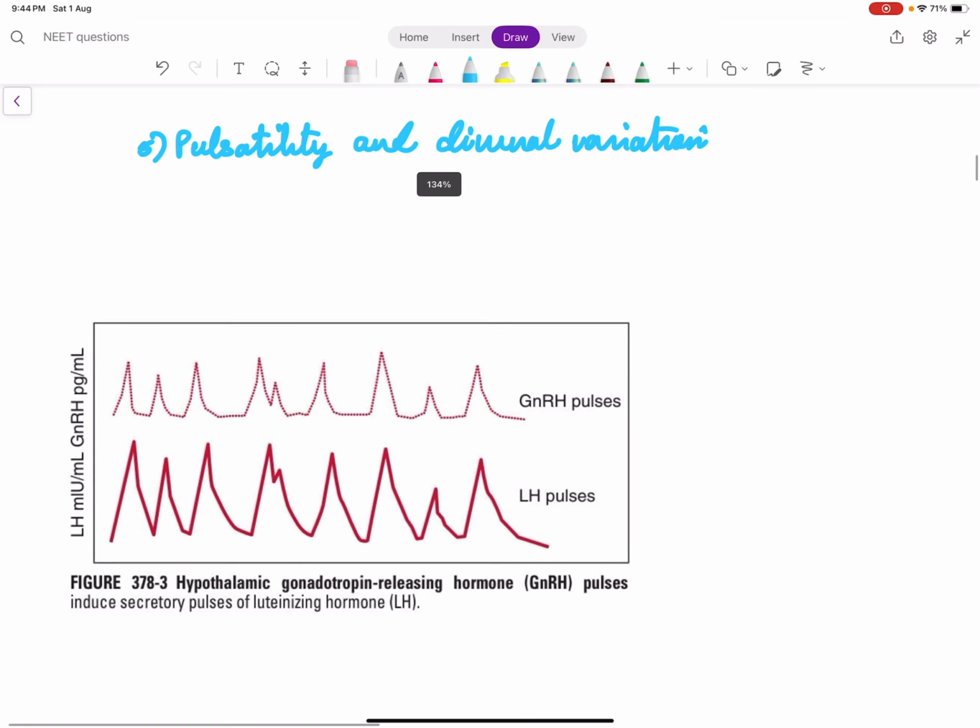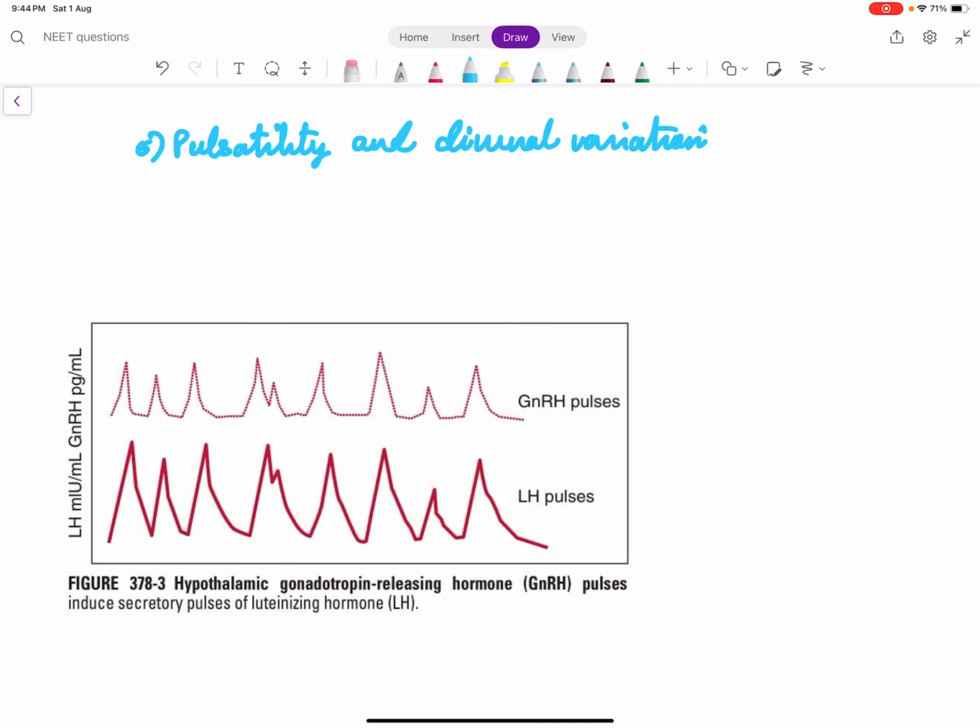So another important physiological fact about secretion of pituitary hormones is that either they follow a pulsatile pattern or they follow diurnal variation. So pulsatility, one important example for pulsatile secretion is GnRH. See, in the hypothalamus, gonadotropin releasing hormones are produced in pulses. They are not secreted always, they are secreted only in pulses. When GnRH is secreted in pulses, the FSH and LH are also secreted in pulses, hence we have the particular effects in gonads. Okay, so GnRH comes in pulses.